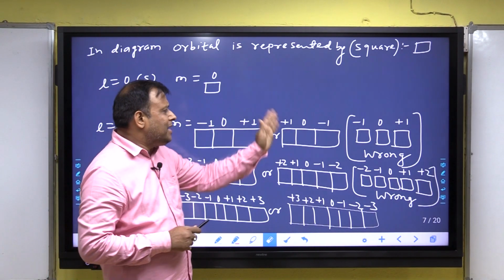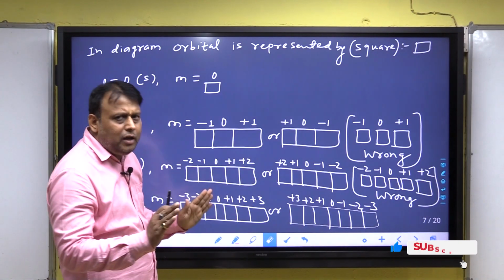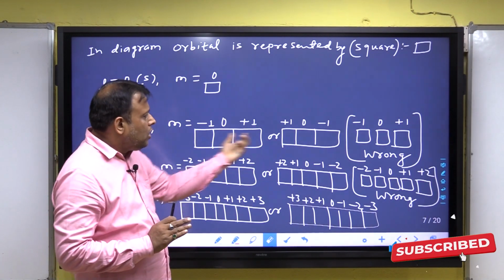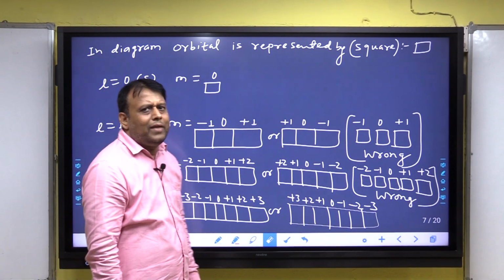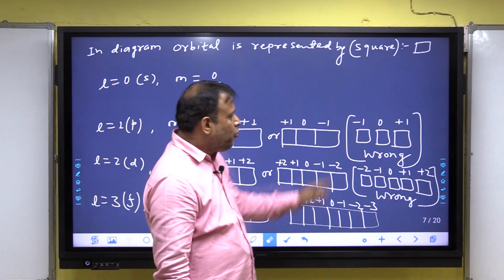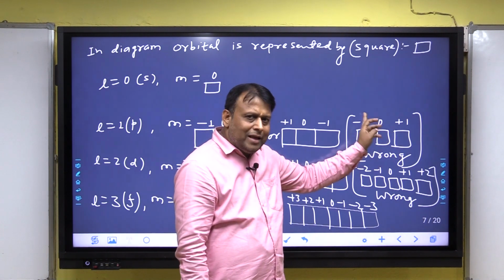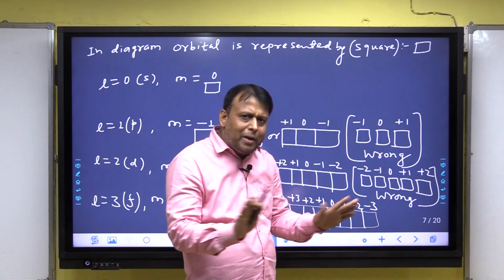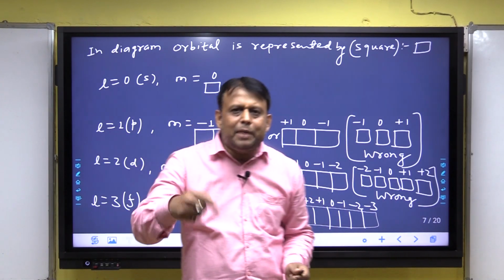It may be written as plus 1, 0, minus 1, but all 3 are in a folding term, and because all 3 have equal energy, equal energy is called degenerate. All 3 orbitals, minus 1, 0, plus 1 values of M are correct, but when all 3 orbitals are represented separately,